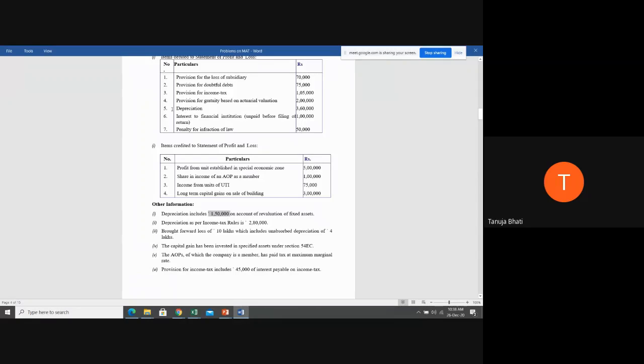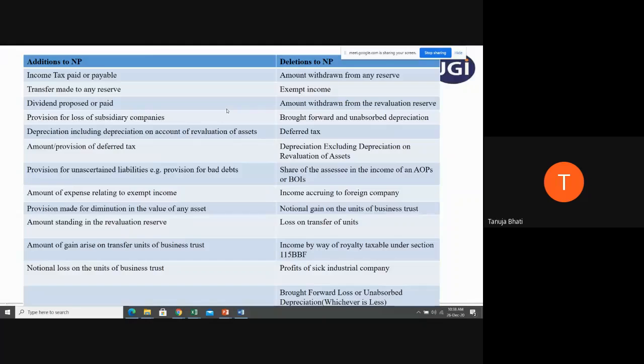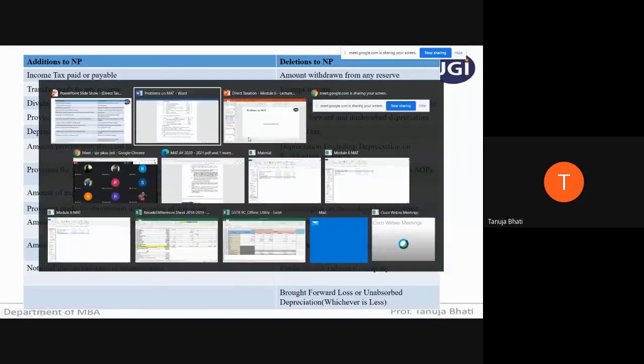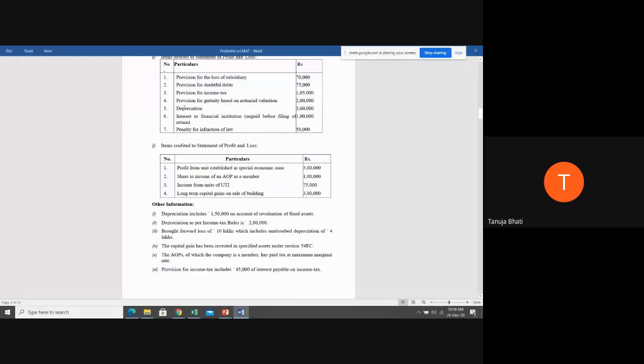And this is as per normal depreciation. So tell me, students, depreciation, whether you will add it to the net profit or ignore it.